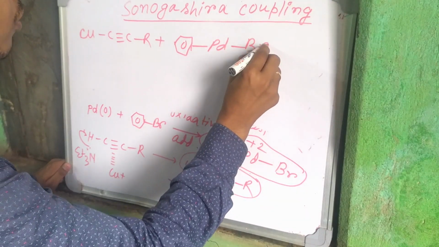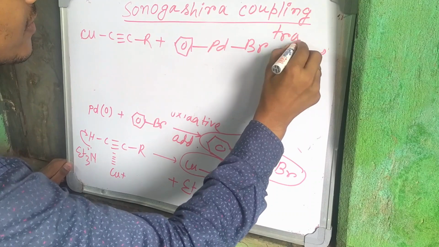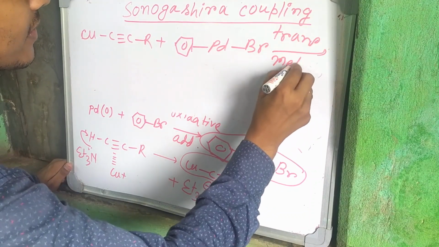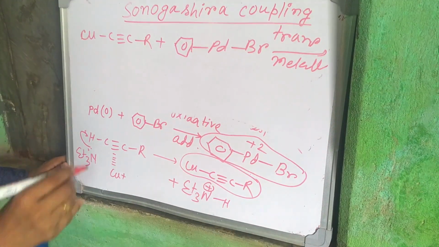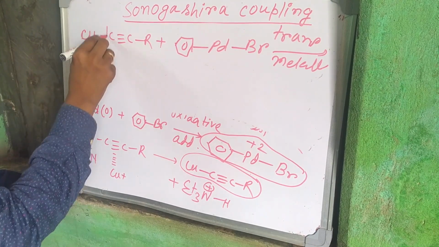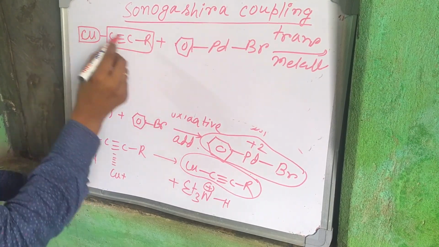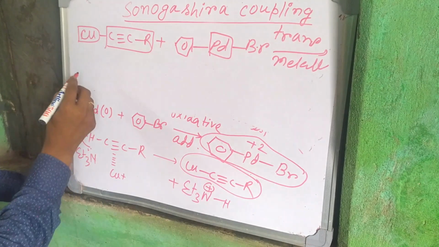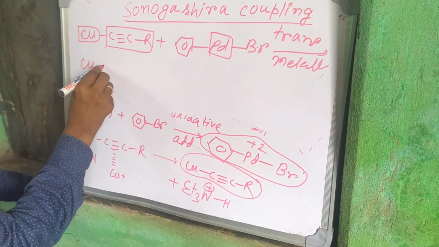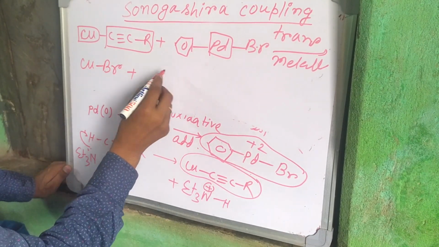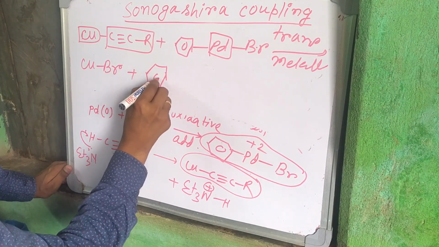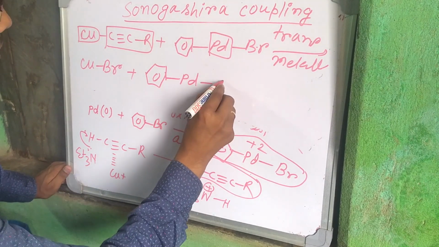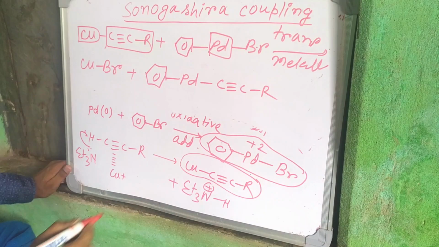Then what happens? Transmetallation means exchange of ligand: this ligand and this metal, and this metal and these two ligands exchange. So we get CuBr plus Ph-Pd-C≡C-R.